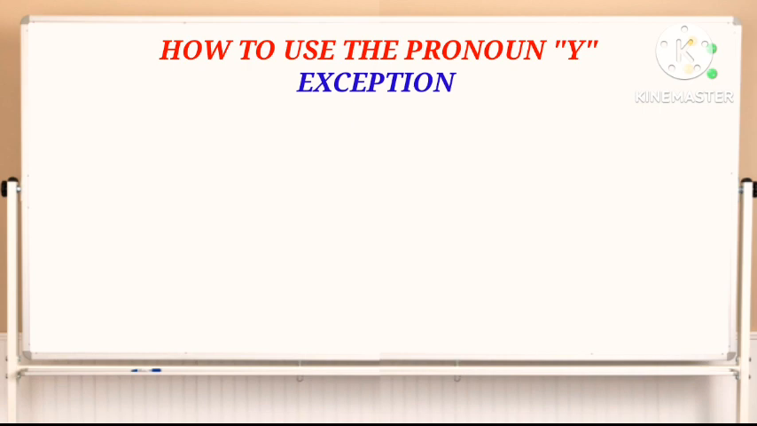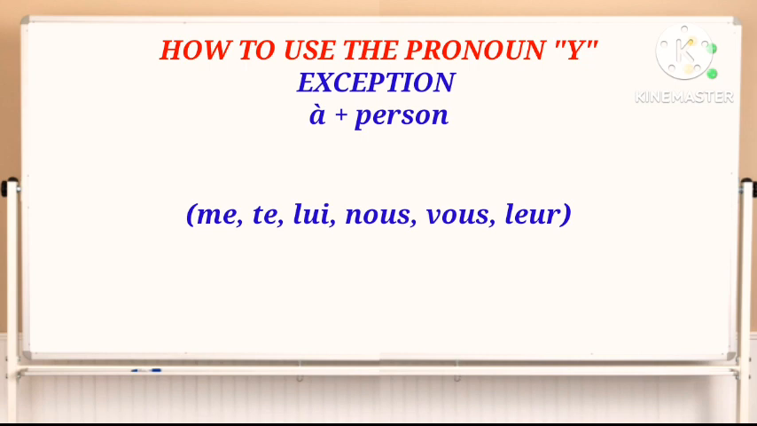Exception. Note that when a verb is followed by the preposition "à" plus a person, you need to use an indirect object pronoun, such as "me", "te", "lui", "nous", "vous", "leur". We will be talking about object pronouns in another lesson.